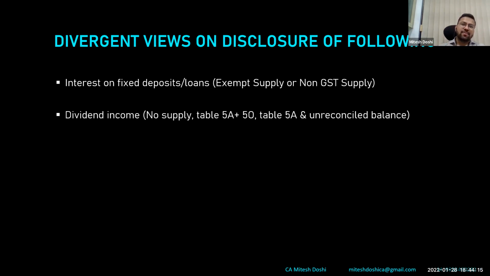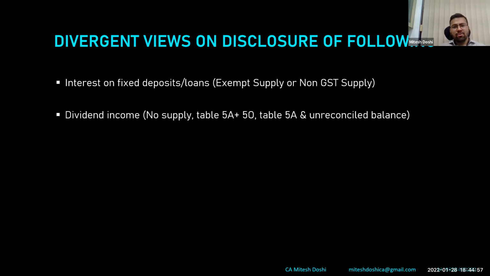So we consider non-GST supplies as those on which GST is not leviable. And now they have expanded the scope by mentioning non-GST supply includes no supply. So people feel that this is the reason for all those incomes. So people have started disclosing this in table 5 ideally while filing GSTR 9. This is also proper, and otherwise you can show it directly in GSTR 9C as a RECO item, or in any other adjustments, provided you show all those dividend incomes as well in table 5A. If you show it in table 5A, you will have to ideally reduce it in table 5O or any other adjustments, so that the turnover derived from GST matches.